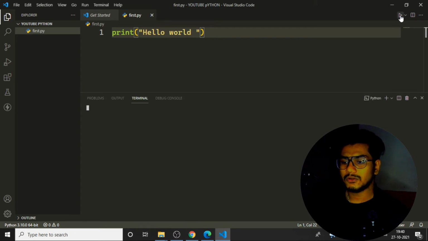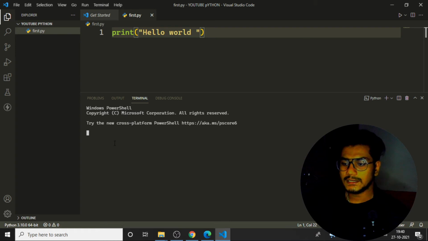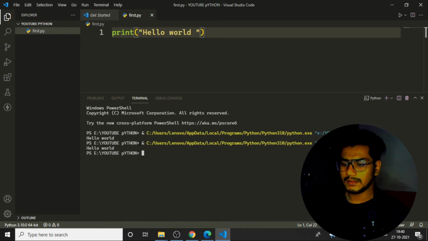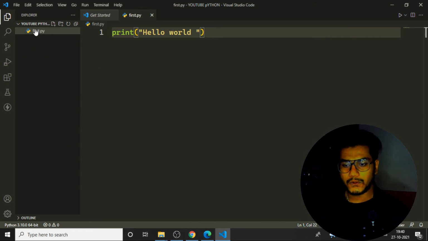Once I click onto this run button, you can see in my terminal the output will be shown over here. So you can see it is running the program. Now I'll click once again. Once I run the program, you can see I'm getting hello world over here. That is the output I'm getting successfully. So this is how I can create the folder, create the Python file, and print. We have just written our first Python program.